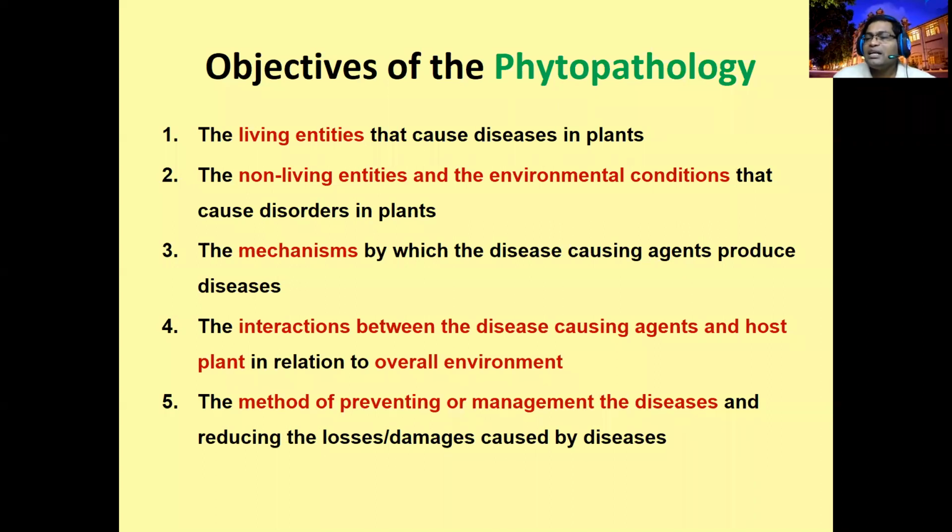The third is what are the mechanisms these disease causing organisms use to overcome the defense mechanism of the host, right? The next objective is the interaction between the causal agent and the host plant in relation to the overall environment, whether the plant can defend or the pathogen can overwhelm the defense mechanism of the host, and how suitable the environment is for the pathogen and host. We call this the host, pathogen, environment interaction.